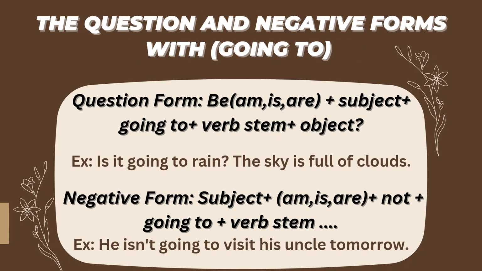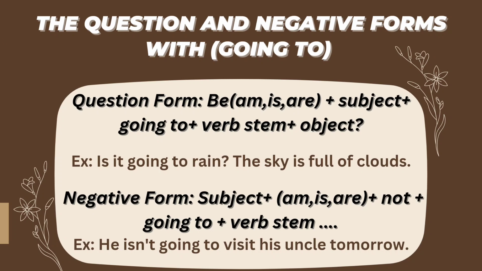And now let's move to the question and negative forms with going to. The question form consists of verb to be, which is am or is or are according to the subject, of course, plus the subject, plus going to, plus the verb in its infinitive form, plus the object, and then the question mark. For example, is it going to rain?